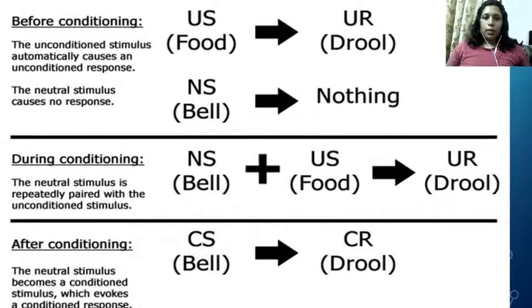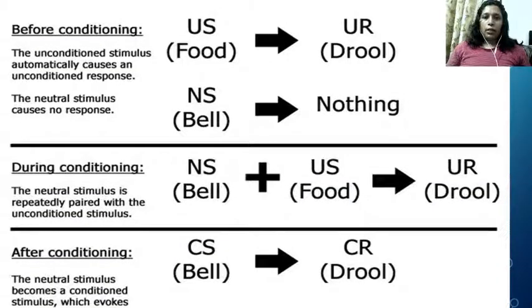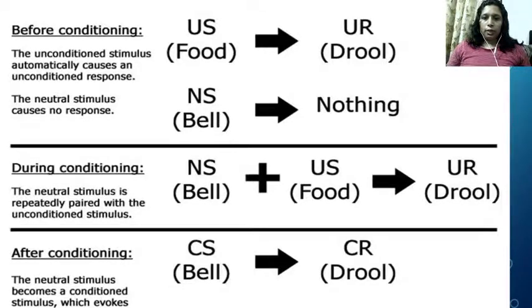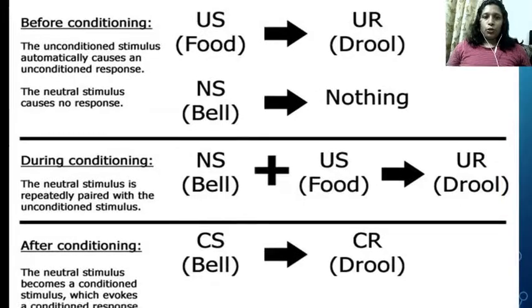In Pavlov's experiment, the unconditioned stimulus, that is food, could give the unconditioned response, that is drooling of saliva. The neutral stimulus, that is the bell, could give no response before conditioning. During conditioning, the neutral stimulus, that is the bell, was paired with the unconditioned stimulus, that is food, which gave the unconditioned response, that is drooling of saliva.